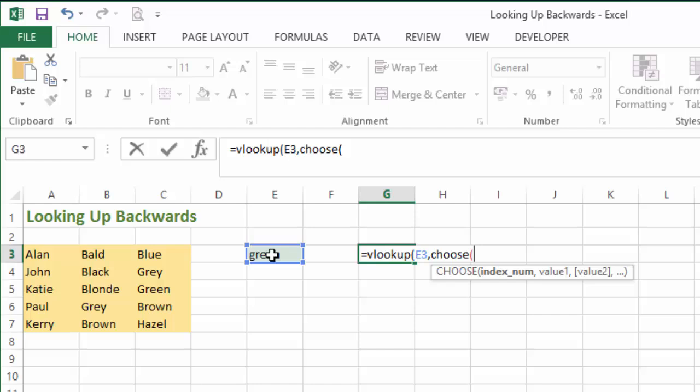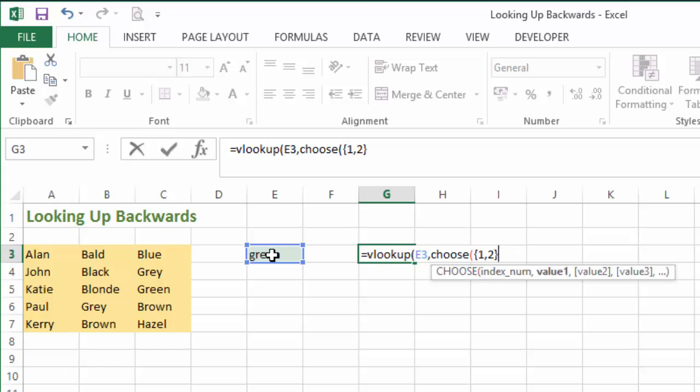What we're going to do first is open the curly brackets, not the normal brackets, the curly brackets. Then we're going to type 1, comma, 2 for now, and then we're going to close the curly brackets. So what we've said is choose the index number 1 and 2. So now what we need to do is add values into those index numbers 1 and 2. Before we pointed to the words first, second or third.